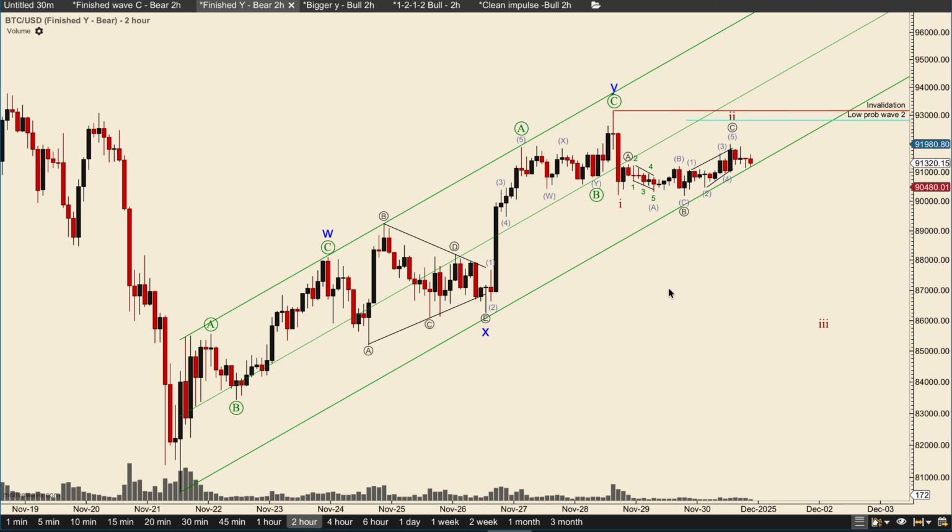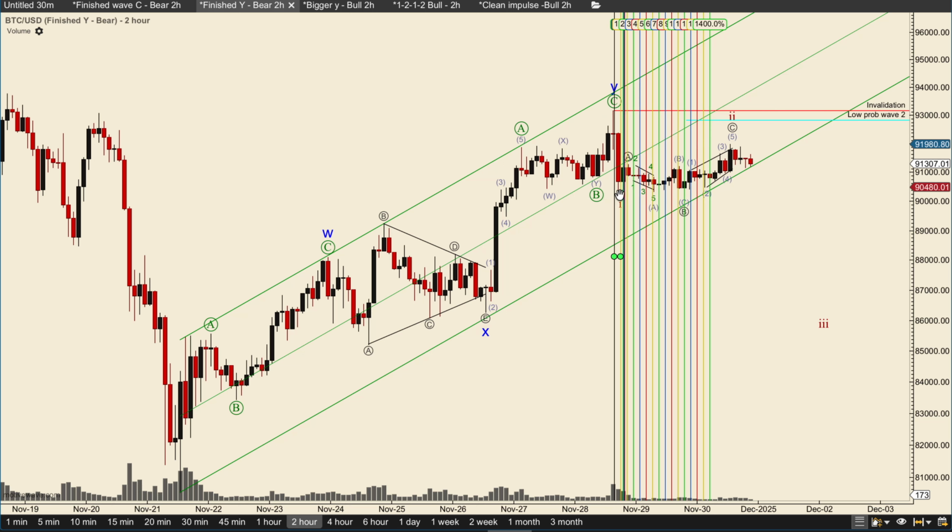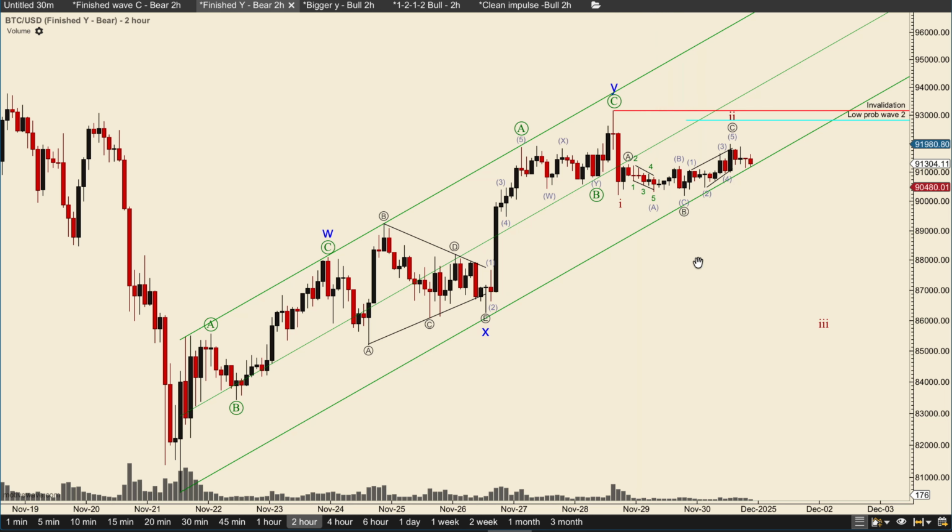If we start with a bearish scenario, this doesn't really look that good counting-wise with time and everything, because if you check the time here, if we were to count this as a 1, 2, 3, 4, 5, a finished wave 1, then the time between wave 1 here and wave 2, which is here, you can see that we have hit over 1400 fib, which is insanely uncommon for a wave 2. So okay, that is insanely uncommon, that doesn't sound good if you're a bear.